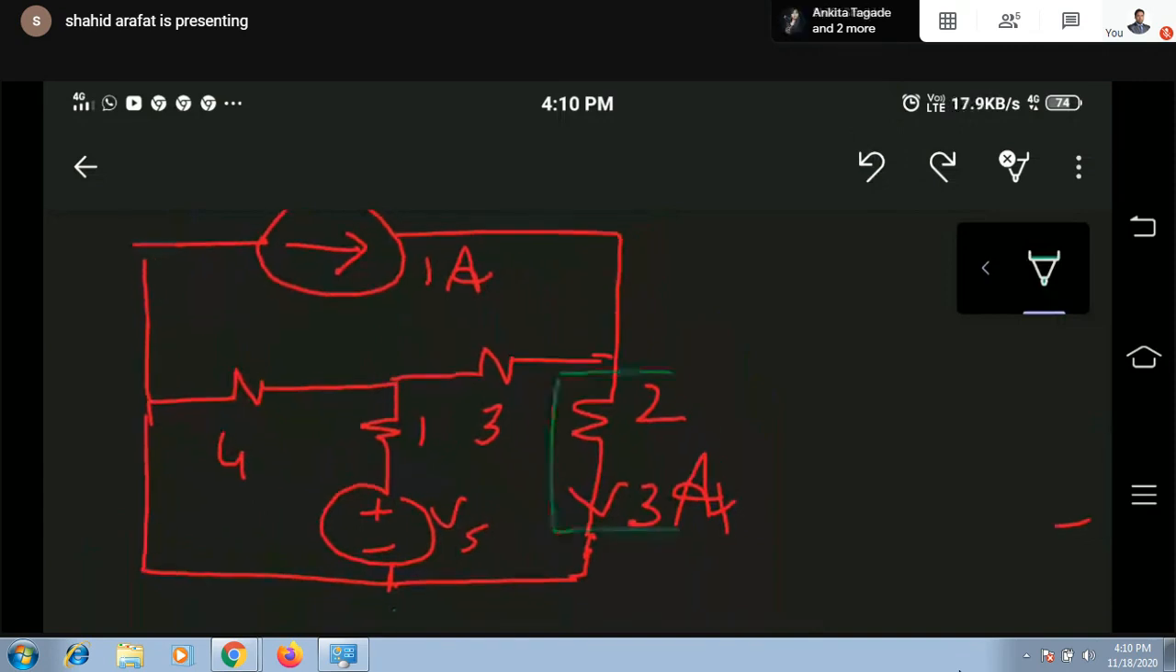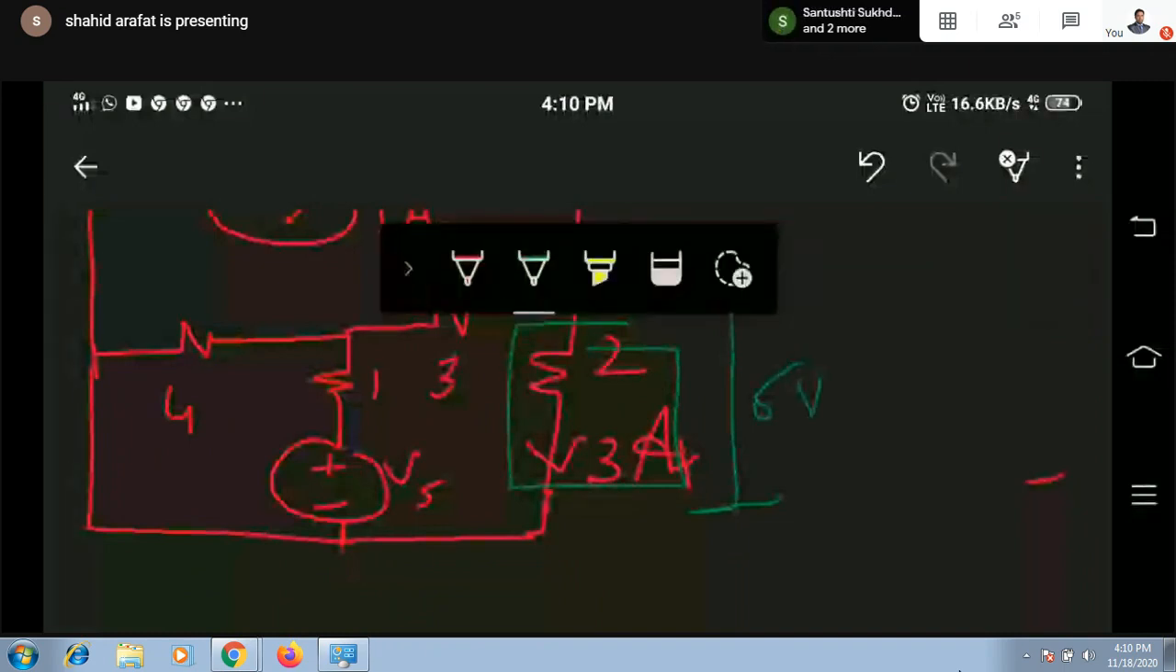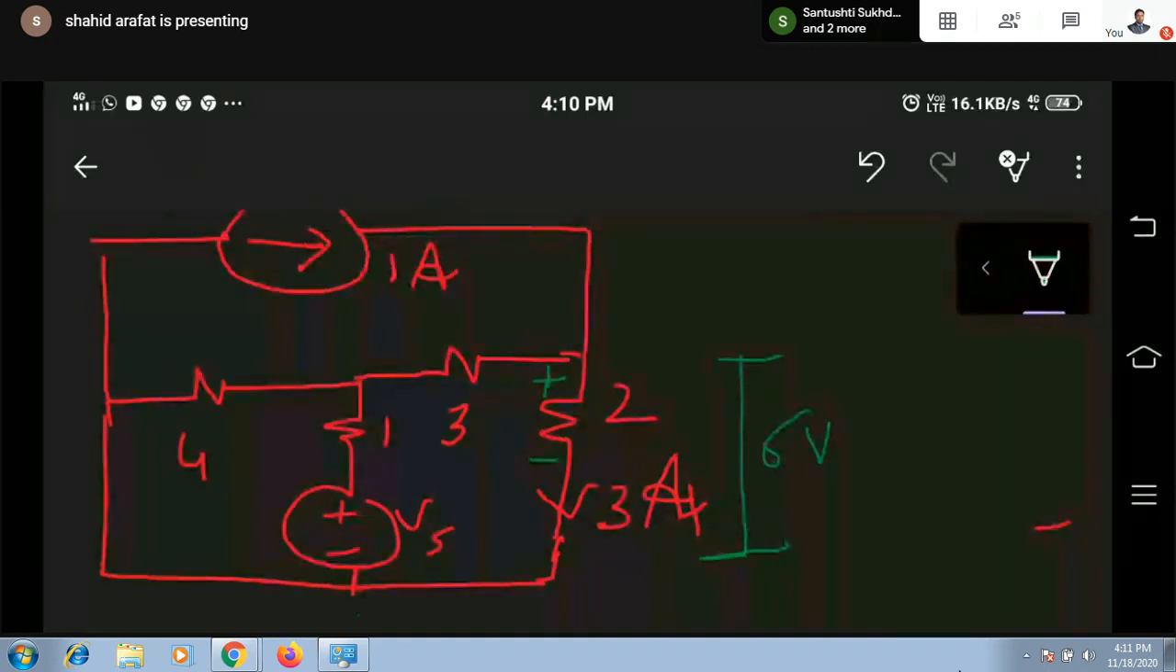Here the current through 2 ohm is given, so the voltage across this 2 ohm will be simply 6 volt. But one thing, keep it in mind, what will be the polarity? If I need to mark the polarity of this 2 ohm, what would it be? Current is in the downward direction. If the direction of current is already given, then as per this direction we can mark the polarity of the passive element. For a passive element, current should enter from the positive terminal, meaning this one should be positive and this one should be negative.